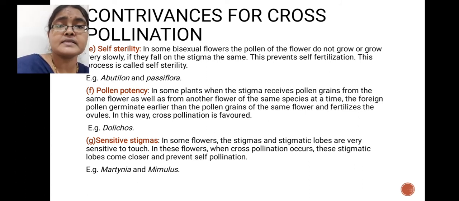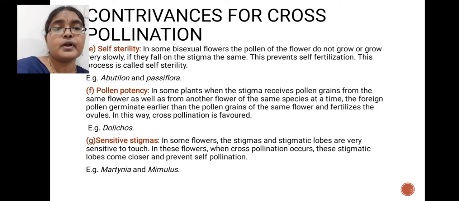Bisexual flowers means they possess stamens as well as carpels in the same flower. Here pollen grains are released from the stamen and fall on the stigma of the same flower, but those pollen grains will germinate very slowly or never germinate. That is called self-sterility. So the same flower's pollen grains will not germinate even if they fall on the stigma. That prevents self-pollination and promotes cross-pollination. This is one adaptation shown by cross-pollinated plants.